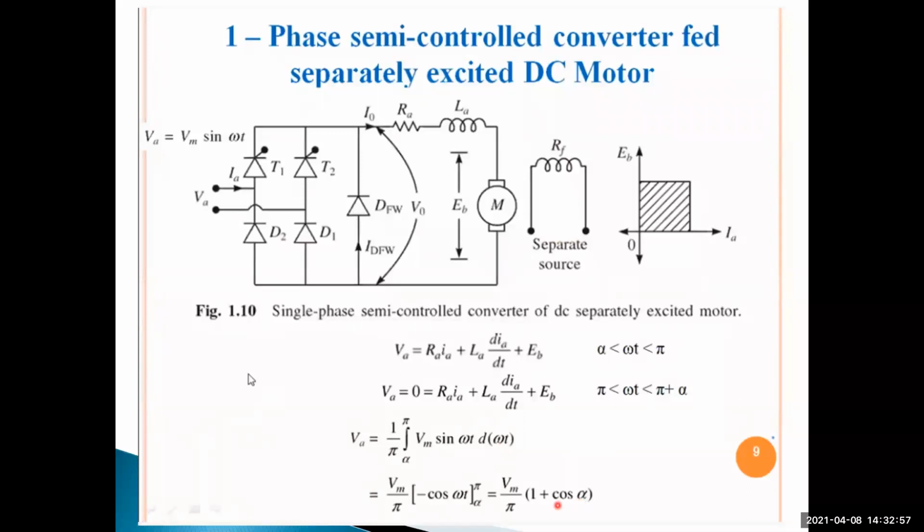This is the voltage appearing across the DC machine for the single phase semi-controlled rectifier: Vm by pi into 1 plus cos alpha. This is the voltage appearing across this DC machine.